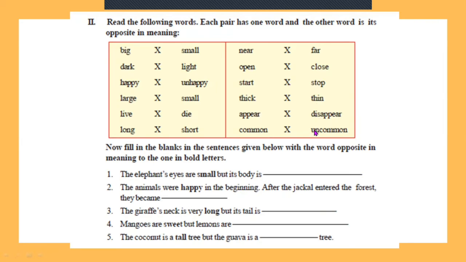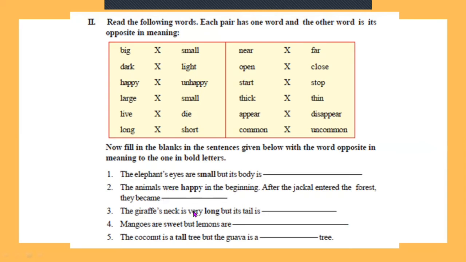Now, fill in the blanks in the sentences given below with the opposite in meaning to the word in bold letters. The elephant's eyes are small, but its body is blank. It's very easy, children, you know, or you can take the help of the chart above. The animals were happy in the beginning. After the jackal entered the forest, they became blank. Okay, you know, it's very easy.